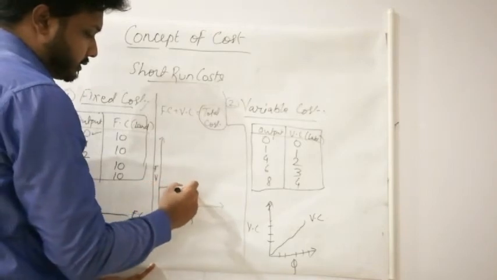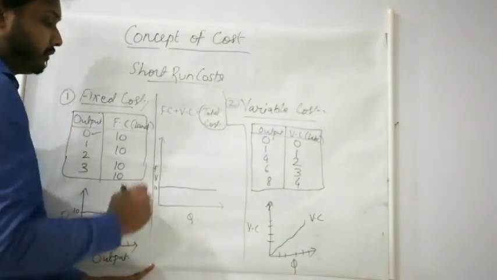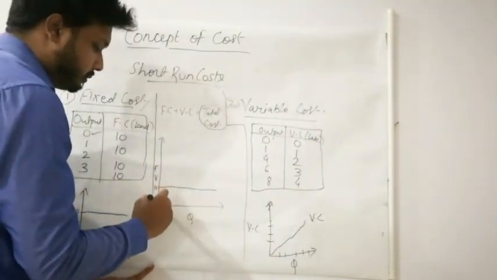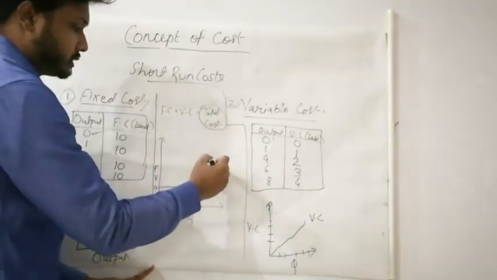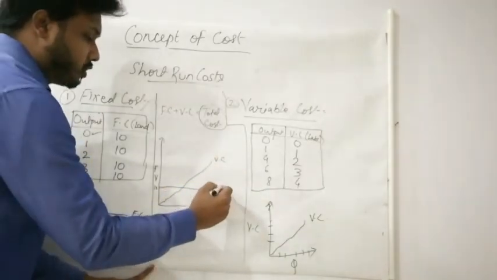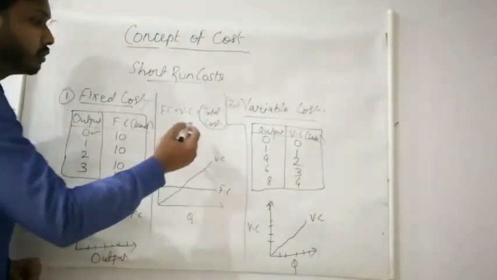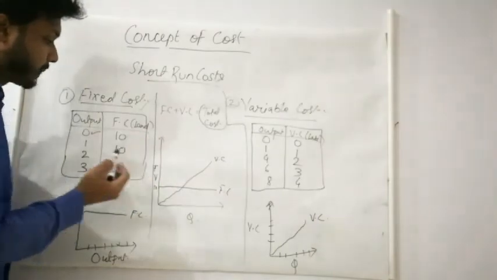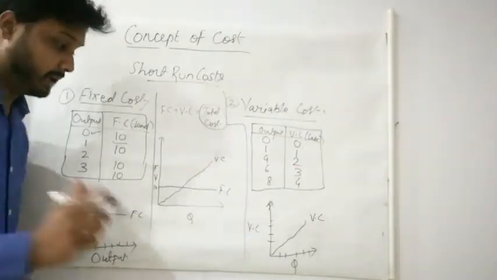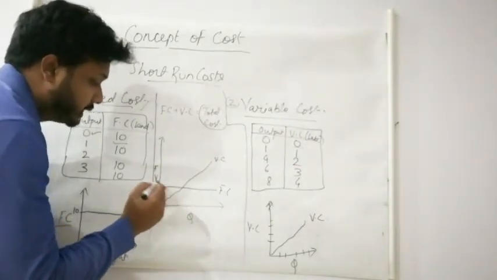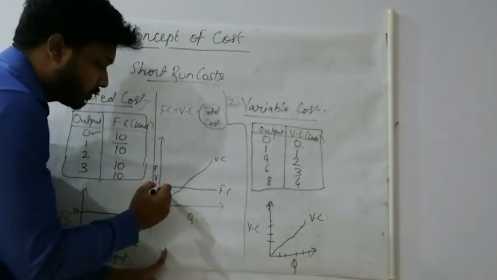So fixed cost at all the levels is 10 only, okay, so make it like this. And variable cost will start from here, from 0. Okay, this is your variable cost, this is fixed cost, and now you have to represent total cost, clear? So total cost is, students, what I told, fixed cost plus variable cost. Fixed cost is 10 plus variable cost is 0. 10 plus 0, 10. So it will start from 10, okay, not from 0. Total cost means fixed cost is also included. So start it from here.